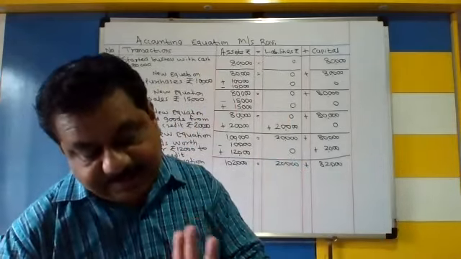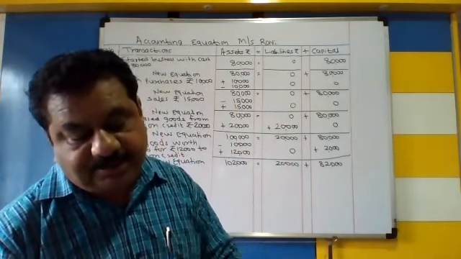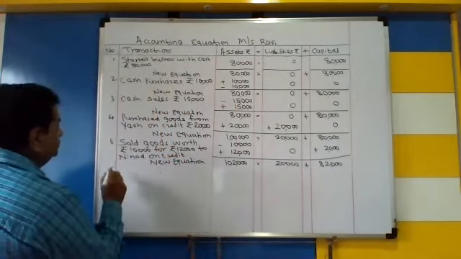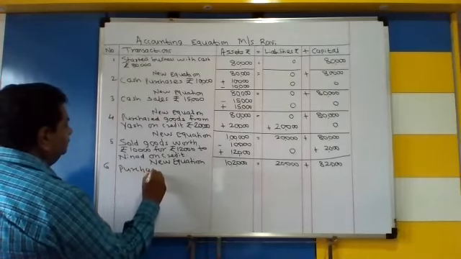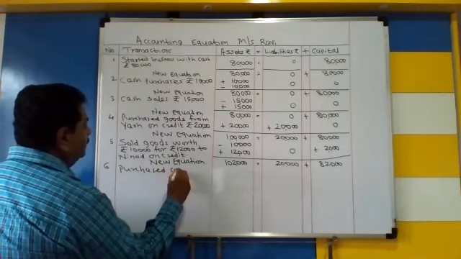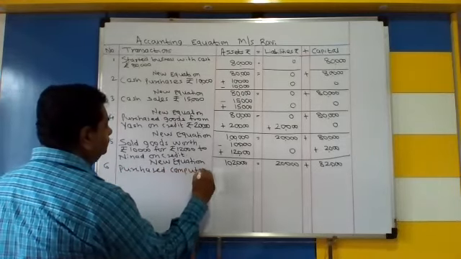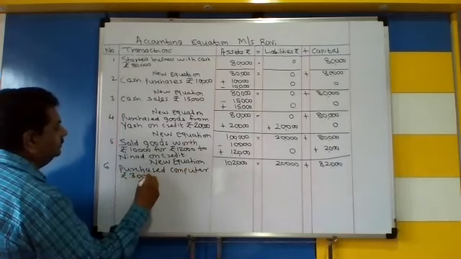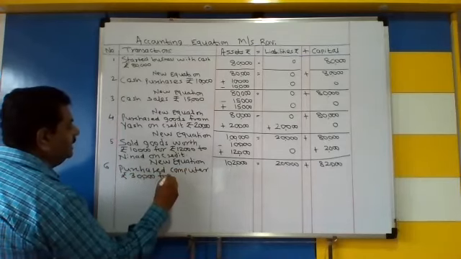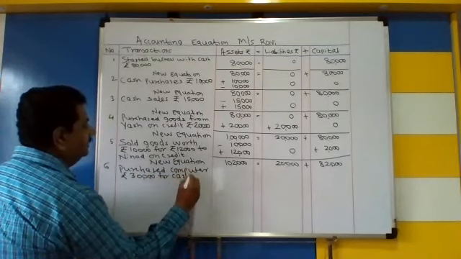Now number 6, purchase computer 30,000 for cash. Purchased computer rupees 30,000 for cash.